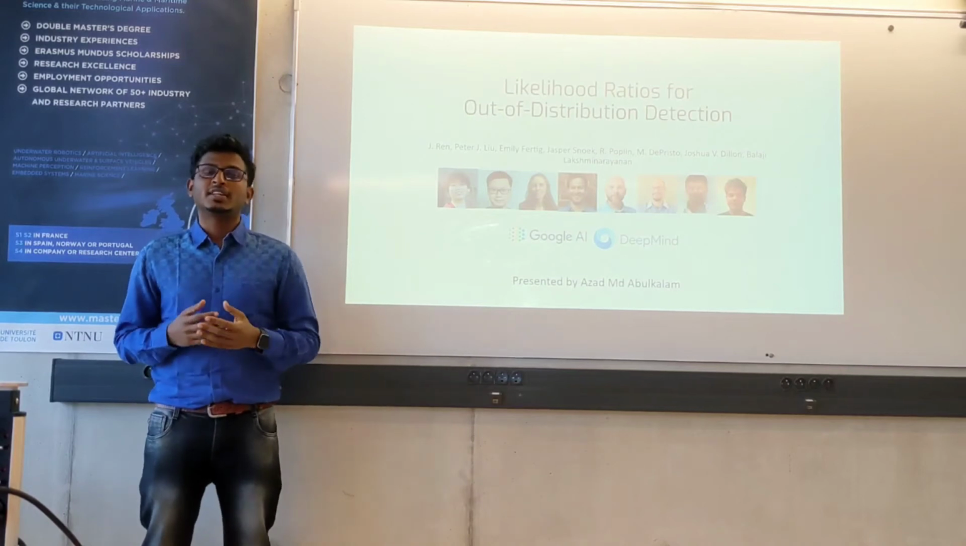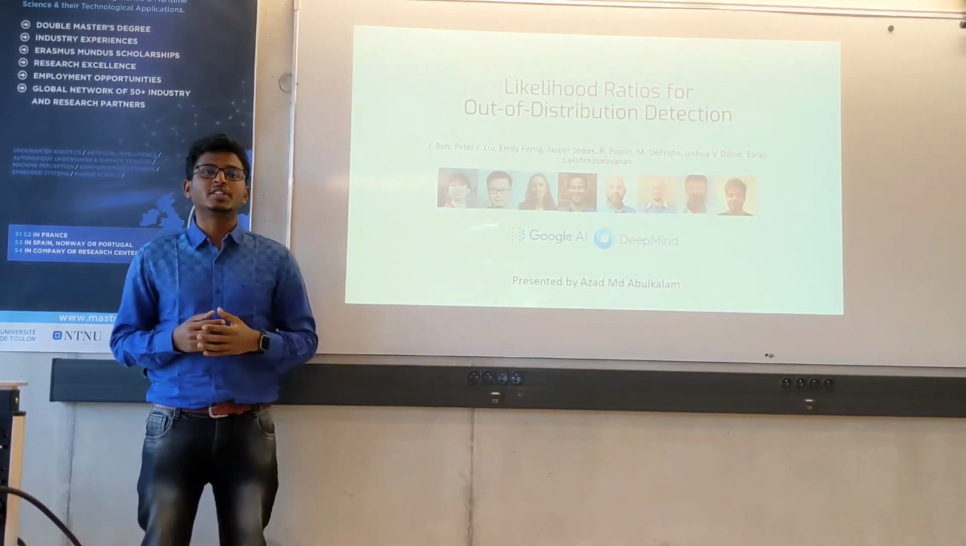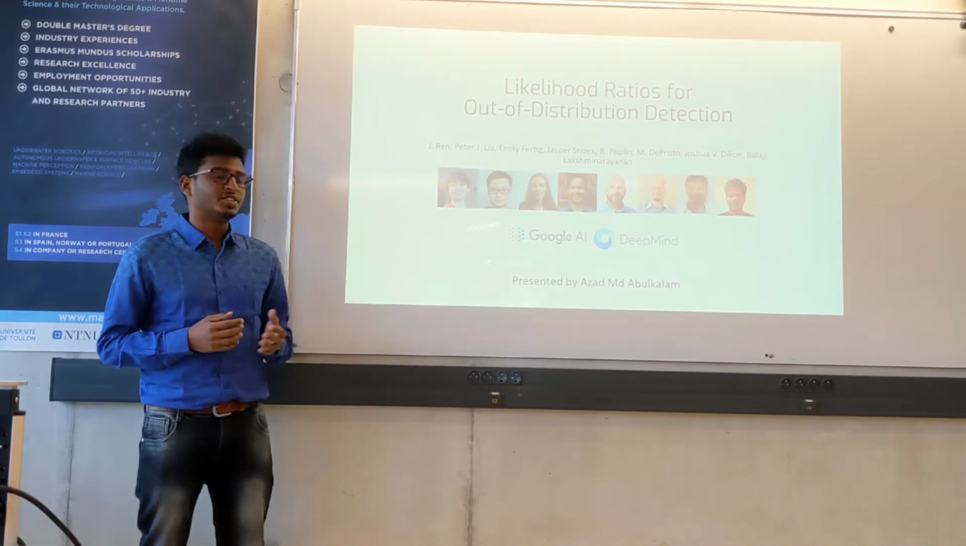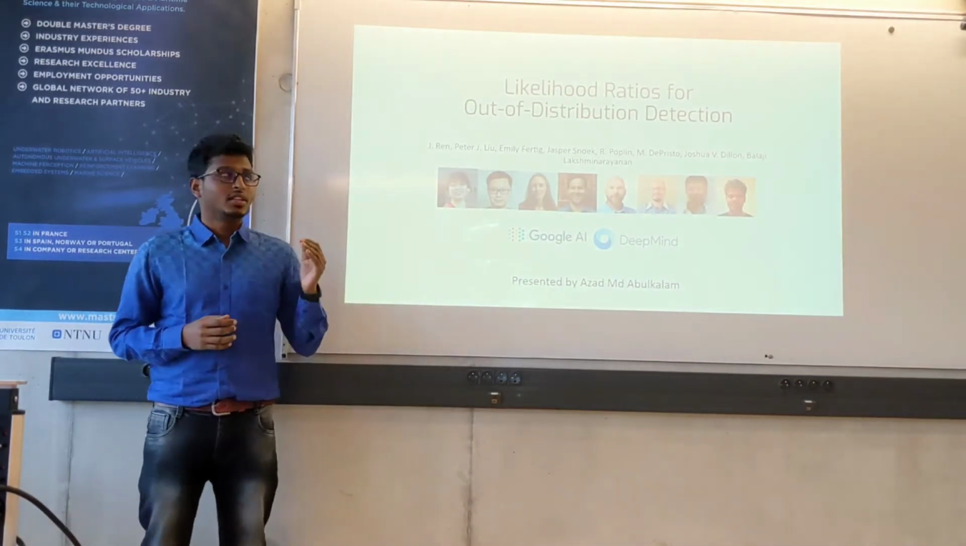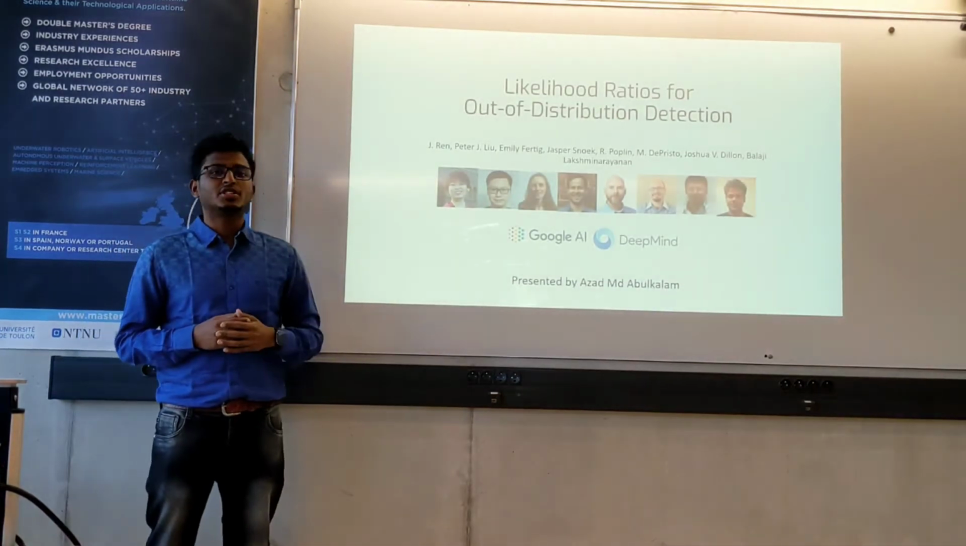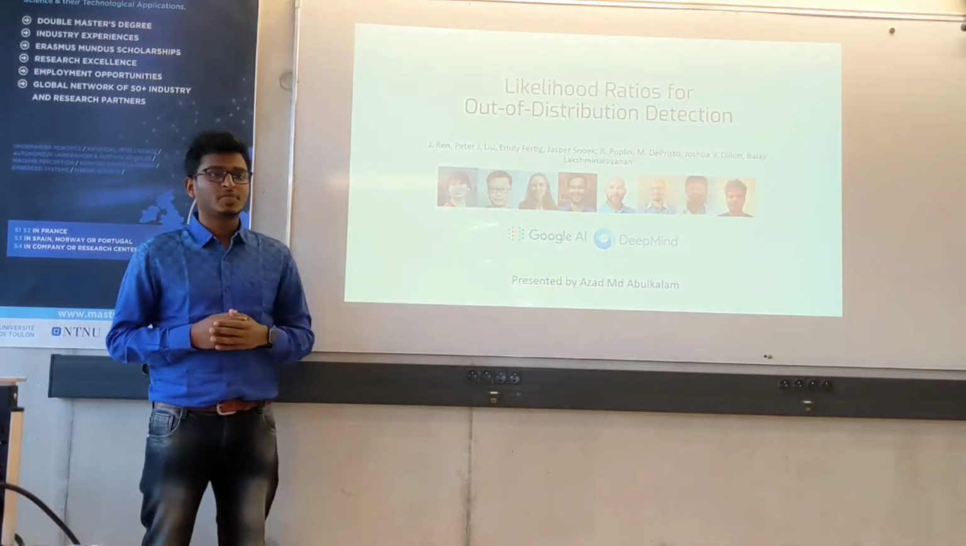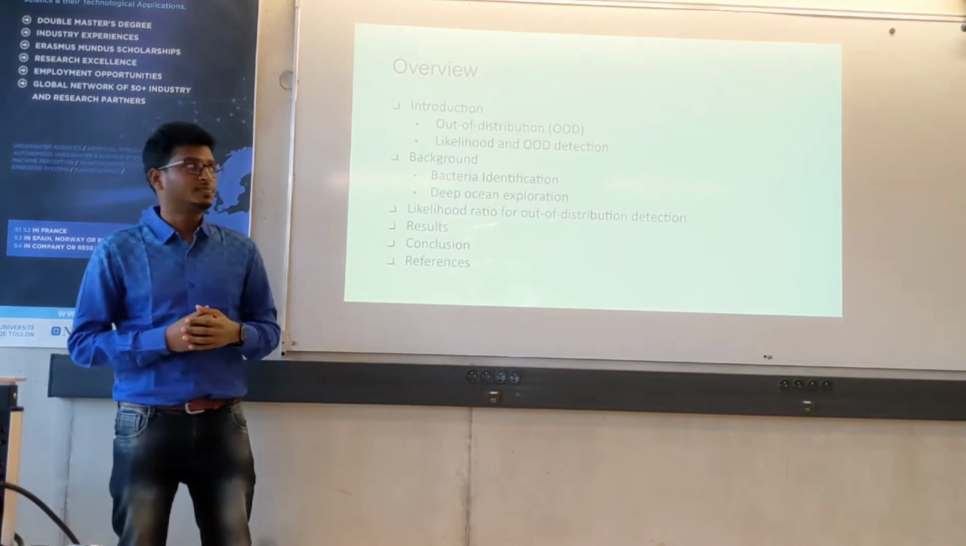Everyone, my name is Ajad Imrabul Khalam. Today I am going to present a research article authored by the researchers of two renowned AI-based companies, Google AI and DeepMind. The title of the paper is Likelihood Ratios for Out-of-Distribution Detection. So let's begin with the overview.